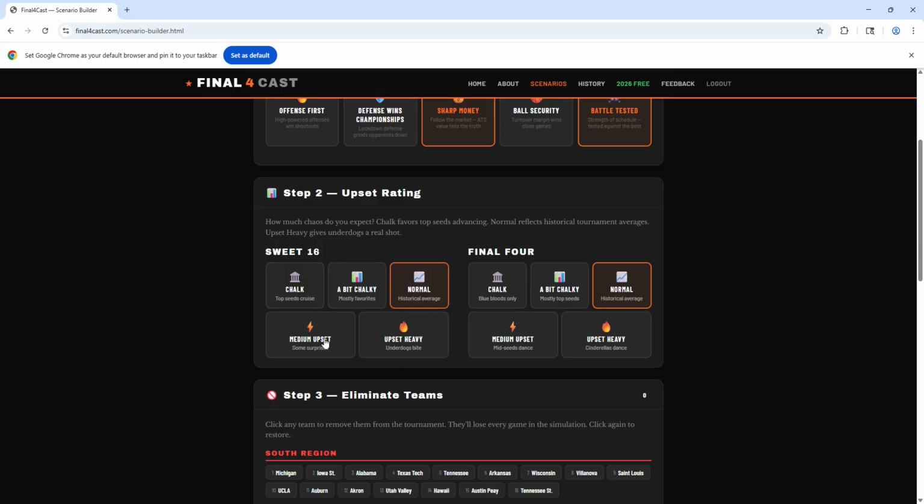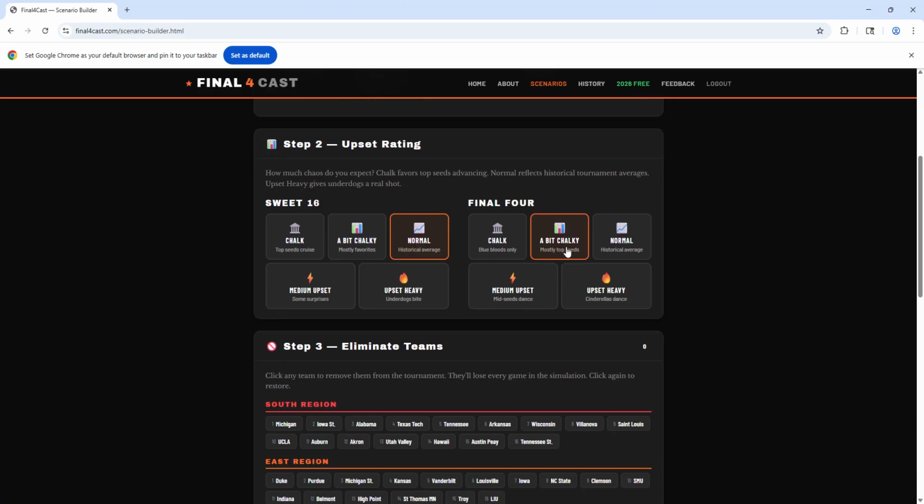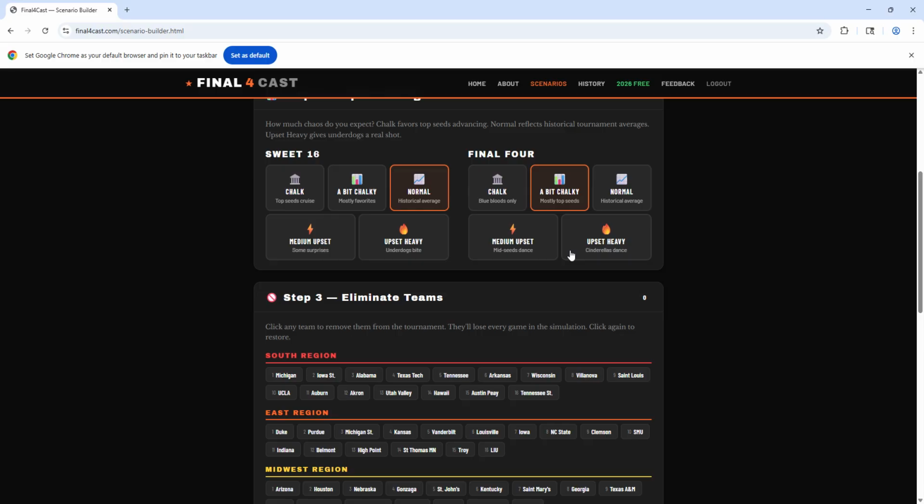Same way with the upsets: medium upset level or heavy upset level. I'm going to say normal in this one, but from the Sweet 16 to get to the Final Four, it's going to be a bit chalky, because I think NIL has changed that a little bit. It won't be normal. It'll be more of the favorites.